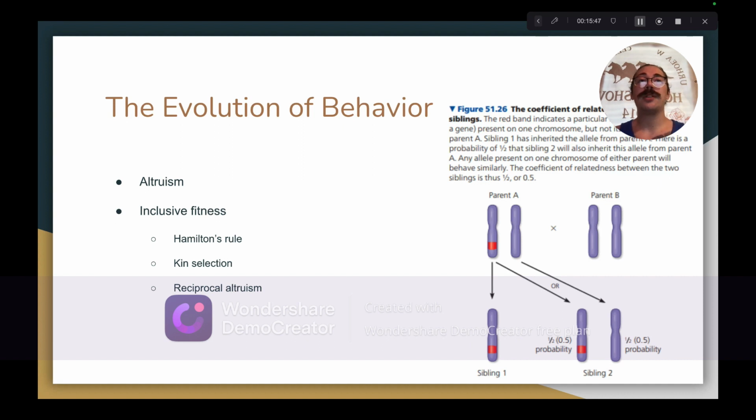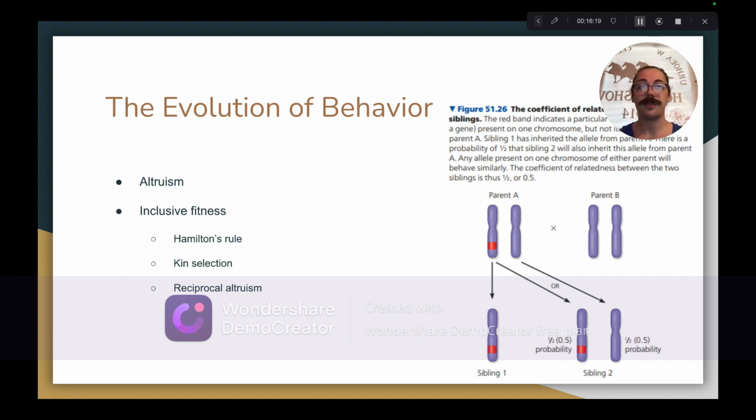That brings us to Hamilton's rule. Hamilton's rule is a concept that measures how likely an act of altruism is to be favored by natural selection by comparing the cost of the act, measured in the loss of potential offspring produced by the altruist, with the coefficient of relatedness, the approximate fraction of genes shared between the altruist and the recipient, multiplied by the benefit, which is measured by the average number of offspring the recipient produces after the altruistic act.